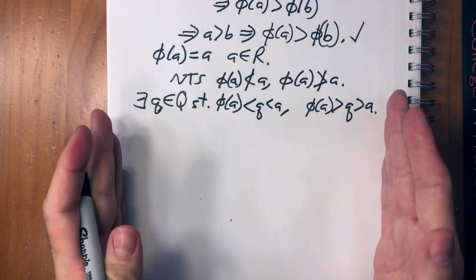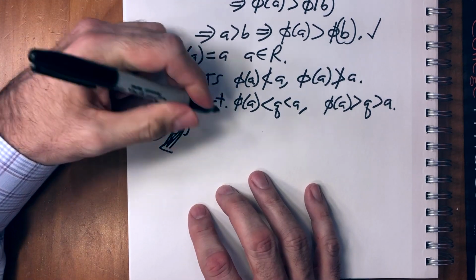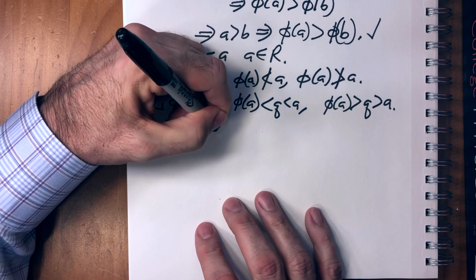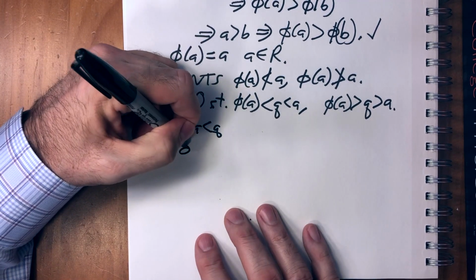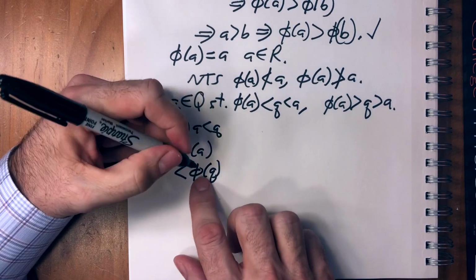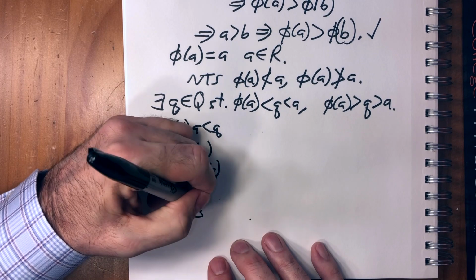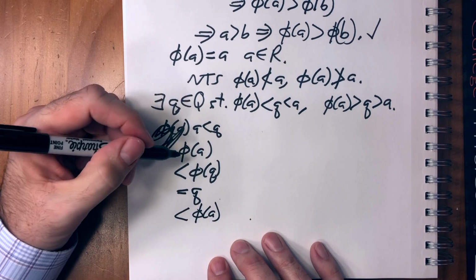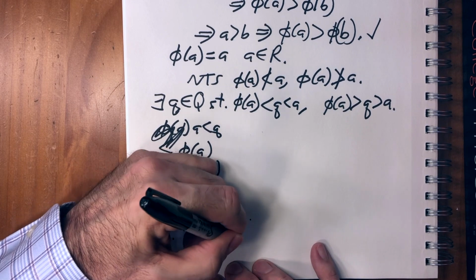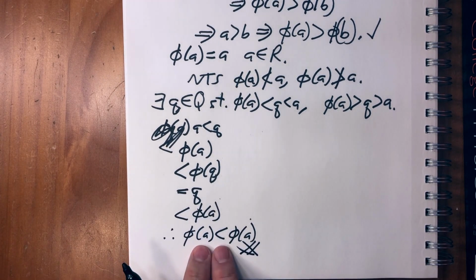We're doing these independently. I should have written this backwards. So we're going to do this one first. So, okay, for this one, we have that a is less than q. Phi is order preserving, so that means that phi a is less than phi q. Phi q then is rational, so that means that that equals q. Q is less than phi a. So we started with a is less than q, and we ended up with phi a is less than phi a, which is a contradiction. So this one can't be true.